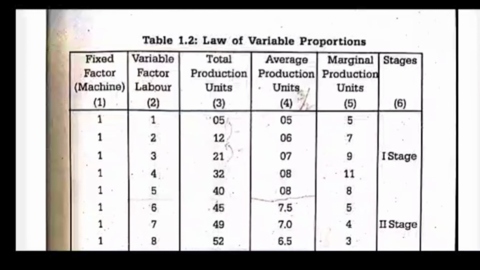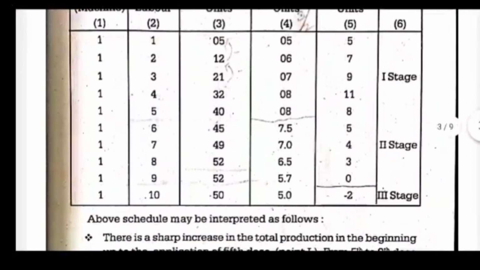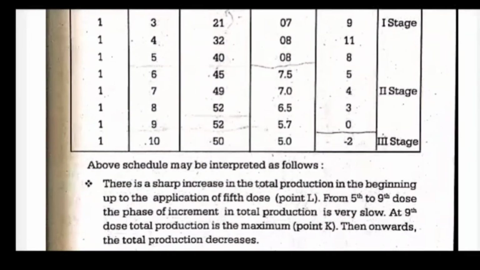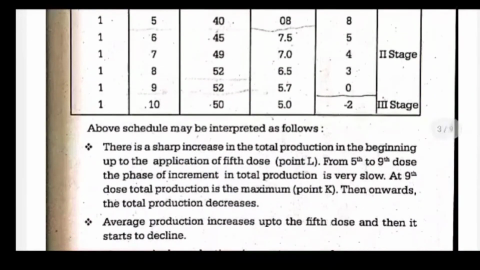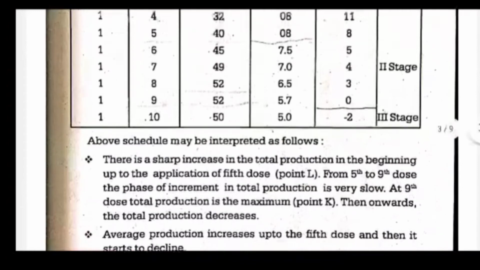12 divided by 2 is 6, and the marginal, that means the change from the first one, 12 minus 5, that is 7. When the third unit comes, the total production becomes 21, and then the average production will be 21 divided by 3, that is 7, and the marginal will be 21 minus 12, that is 9. So in that way the calculation goes on. So we can see the stages, the first stage, second stage, third stage, we will tell.